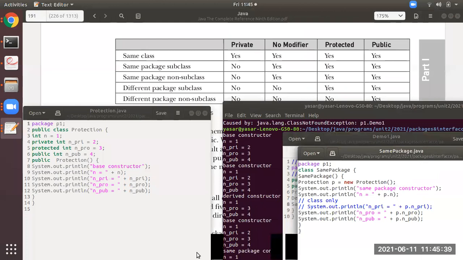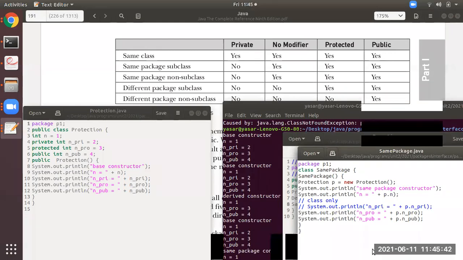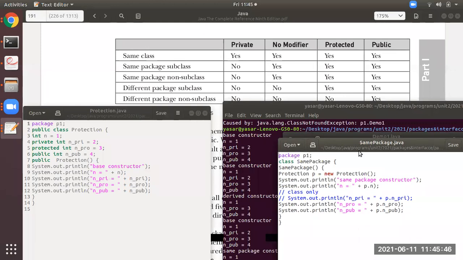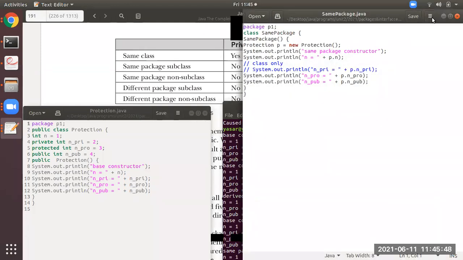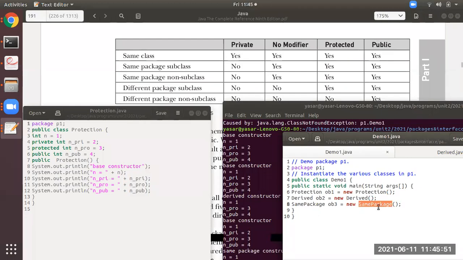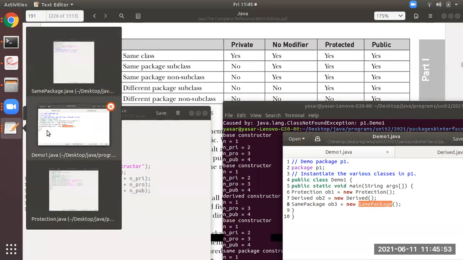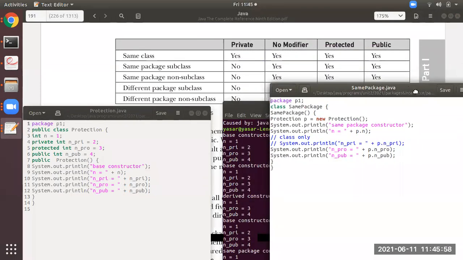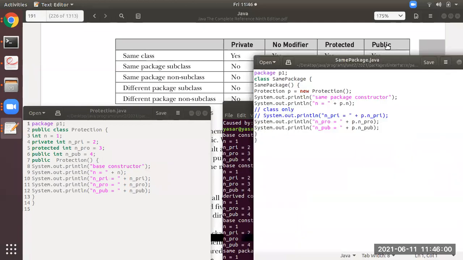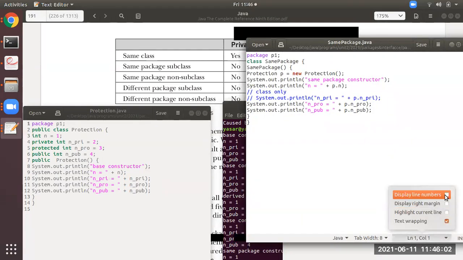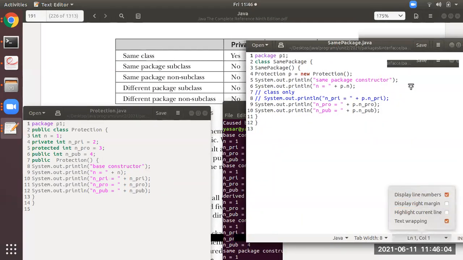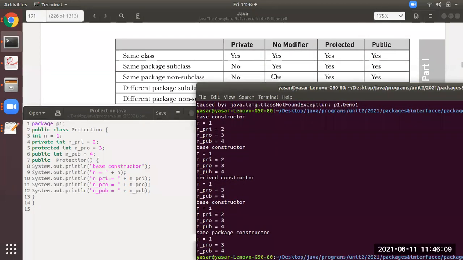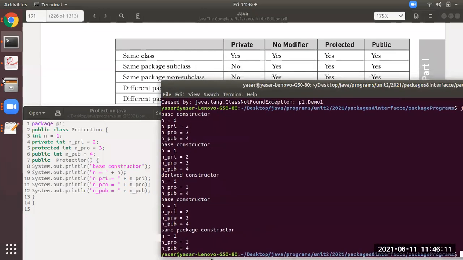Now we are into, from the main class, line number 8. From line number 8, it will call the constructor of same package. So where is same package? Here. Now in same package, you can see, I will provide the line numbers also. Now you all observe.